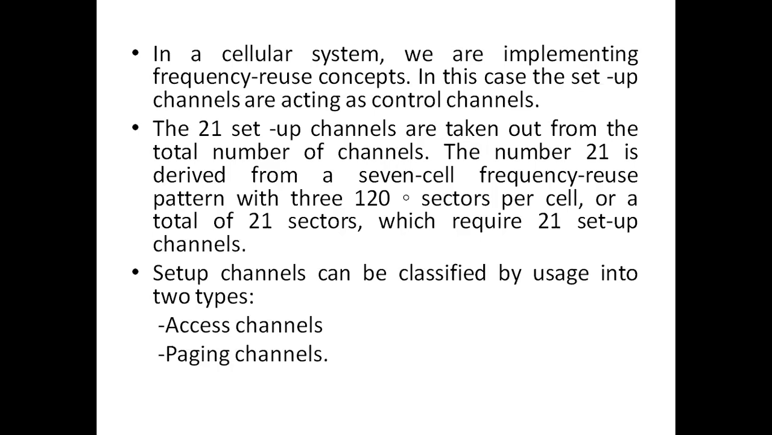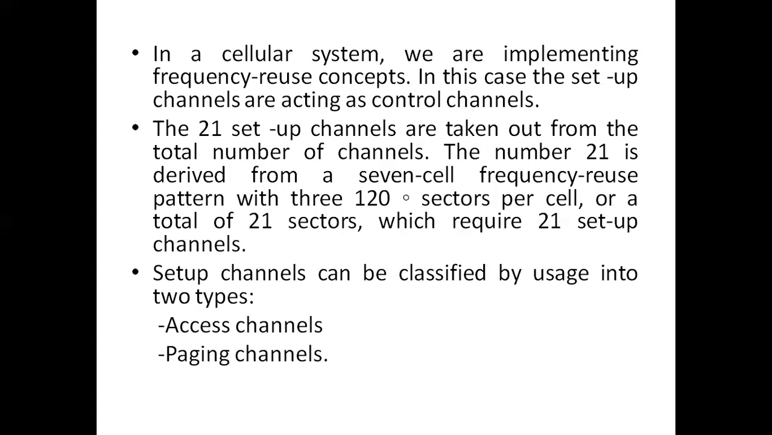7-cell reuse pattern means the cluster size is 7. So if the cluster size is 7, we have 7 cells per cluster, and for each cell we are applying 120-degree sectoring. If you are applying 120-degree sectoring, each cell is divided into 3 sectors. If you are applying 60-degree sectoring, then each cell is divided into 6 parts. Here we are applying 120-degree sectoring, so each cell is divided into 3 sectors. If each cell is divided into 3 sectors and we have 7 cells, then what is the total number of sectors per cluster?